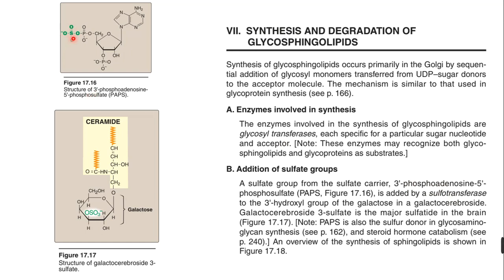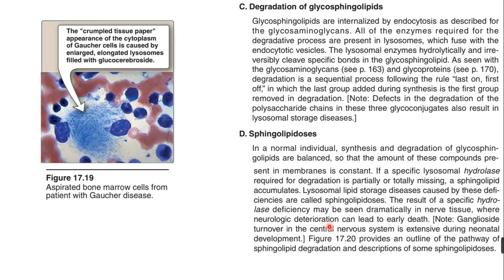So you can see here, this is a sulfur moiety, so this is donated by an active molecule, PAPS. PAPS means 3-phosphoadenosine 5' phosphosulfate. This is a donor and donates sulfur. So the PAPS is also the sulfur donor in glycosaminoglycan synthesis and steroid hormone metabolism also. We already studied the steroid hormone catabolism, and this PAPS is very important.